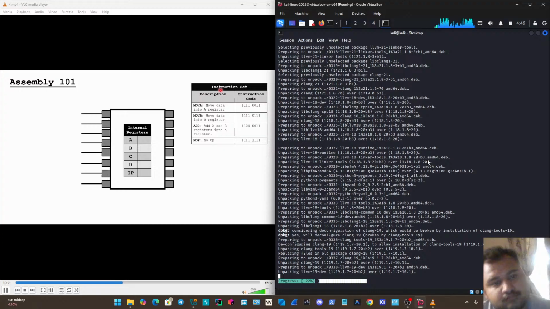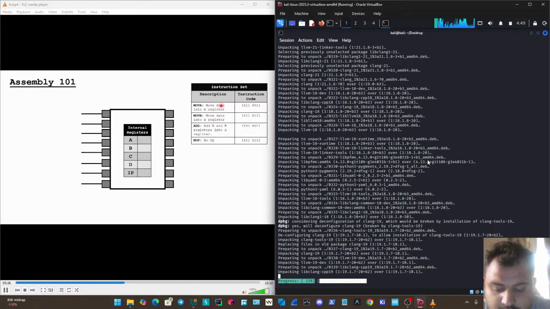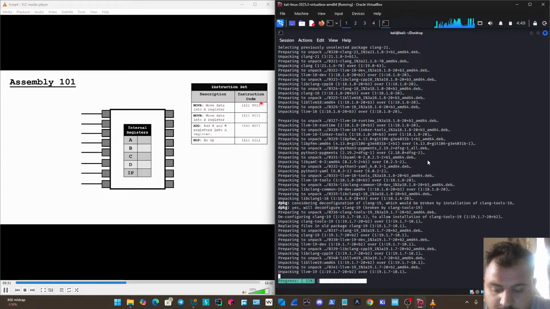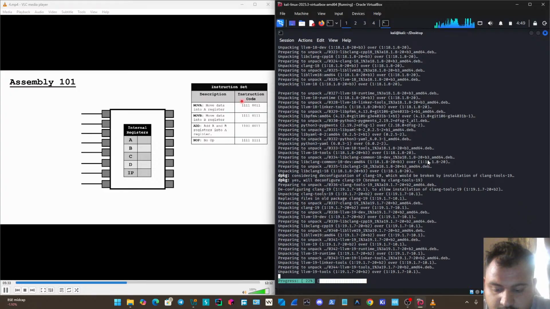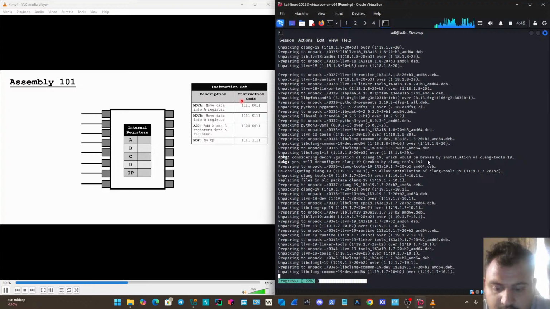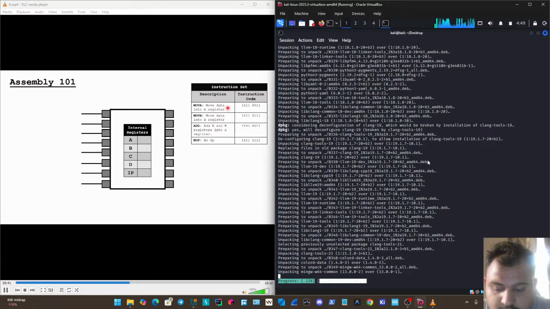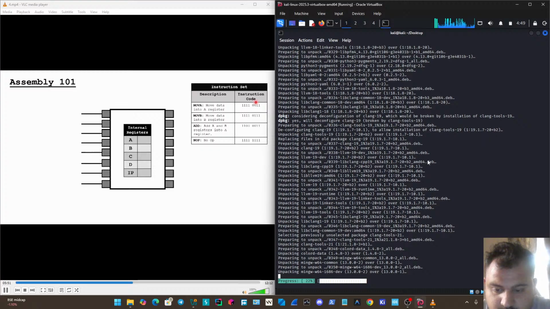So you can see on the left here, we've got the description. And the first one we've got here is this move A. So if we wanted to move data into the A register, this is how we would do it. We've got this instruction code here. And you may be wondering, how do we get actual data passed into the A register? For example, what if we wanted to put a 2 in here, the number 2? Well, for our theoretical 8-bit processor, and for how a lot of them work, our instruction code will set our processor up in a way that the next piece of data that it receives will be the data that goes into the register.